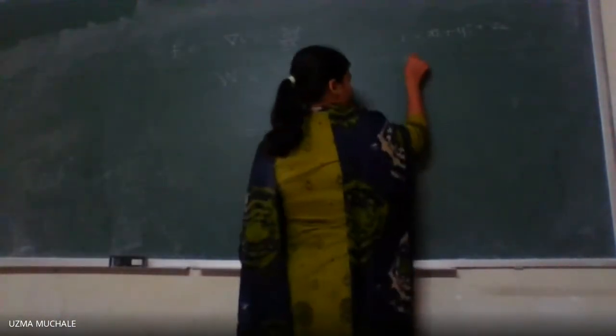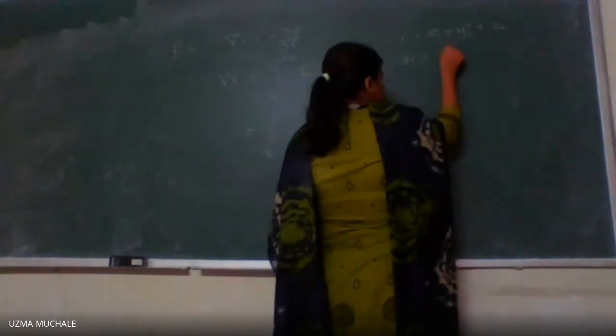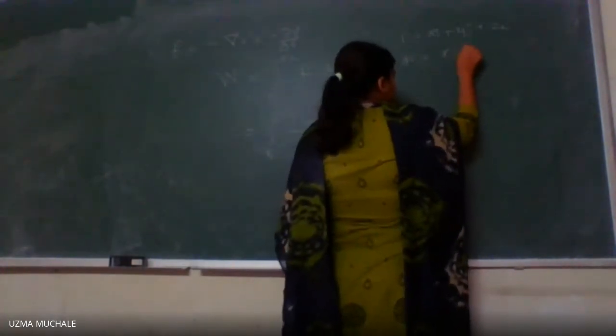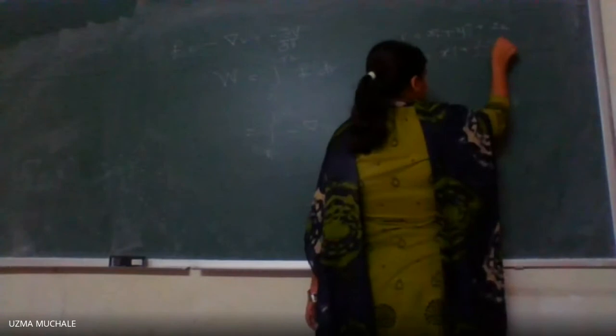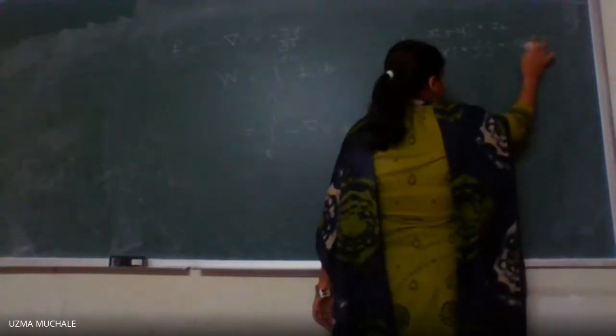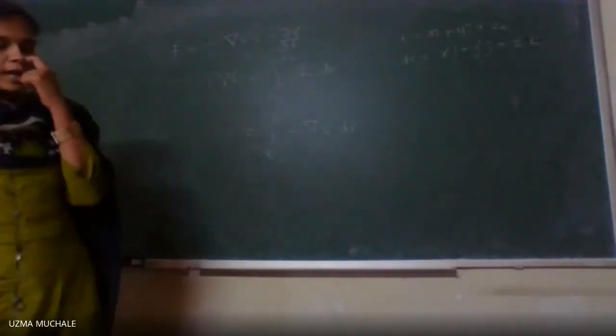So what is dr? dr is nothing but x dot i plus y dot j plus z dot k. It's a derivative, no? Just like a derivative.